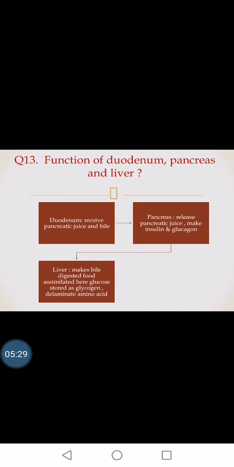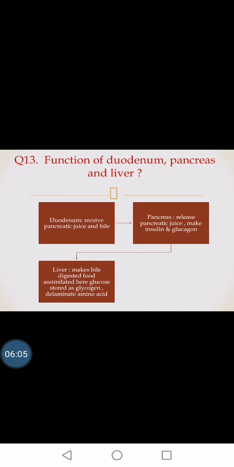Then the function of the duodenum, pancreas and liver. The duodenum receives pancreatic juice and bile juice, which alter the pH. When the food comes out from the stomach it has a low pH, so this increases the pH of the food toward alkalinity. The pancreas releases pancreatic juice and makes insulin and glucagon. Then the liver makes the bile, which helps in the digestion of food.